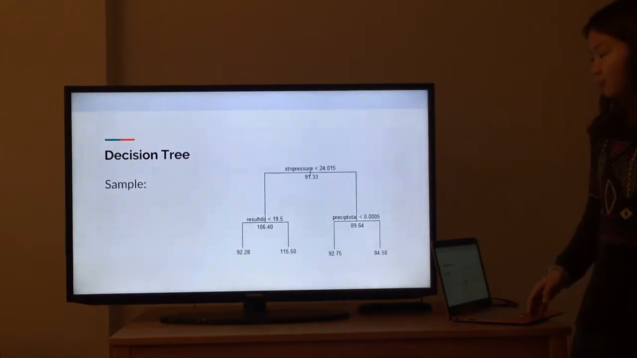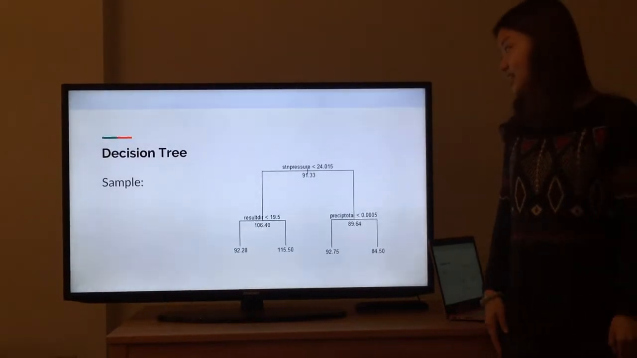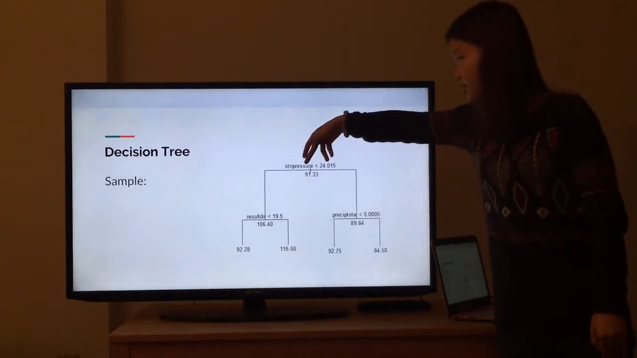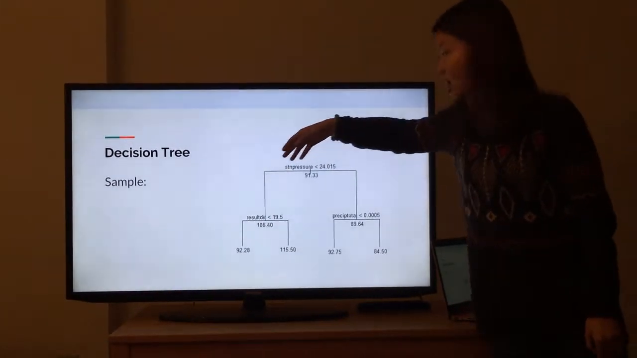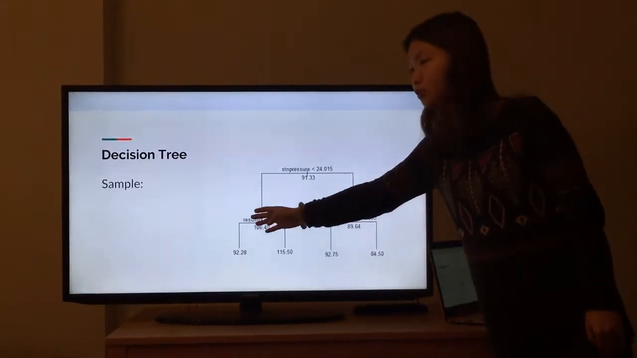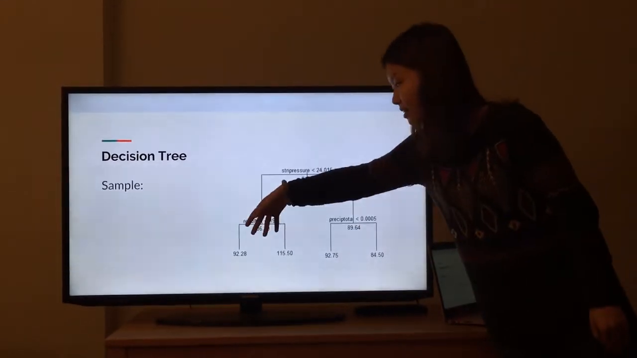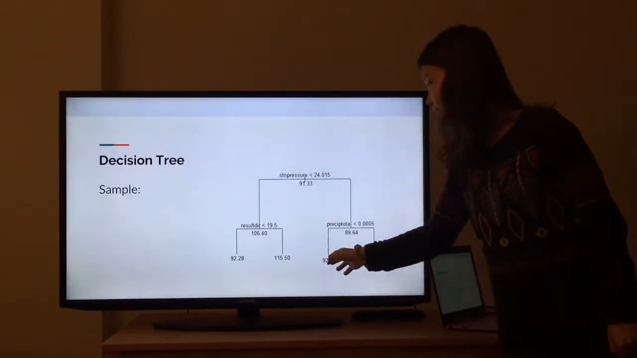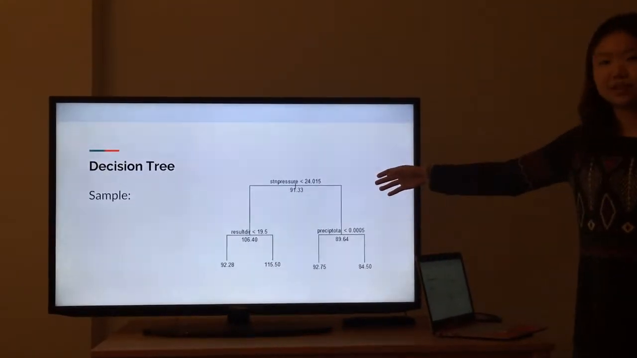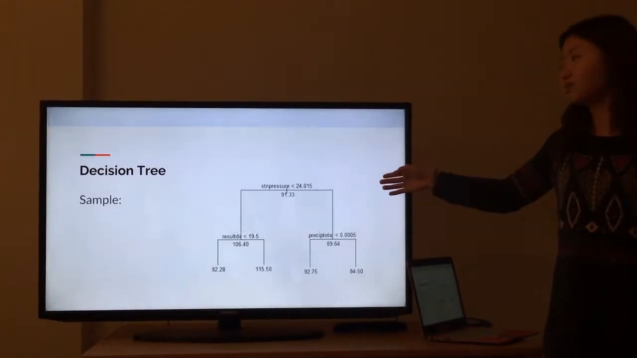Here is a sample in our data set. It starts here with the first minimum value of 91. Then we get our first splitters into 2 subsets, and then we get our second nodes here and end with 4 leaves. This is a very simple model with the maximum depth of 2.